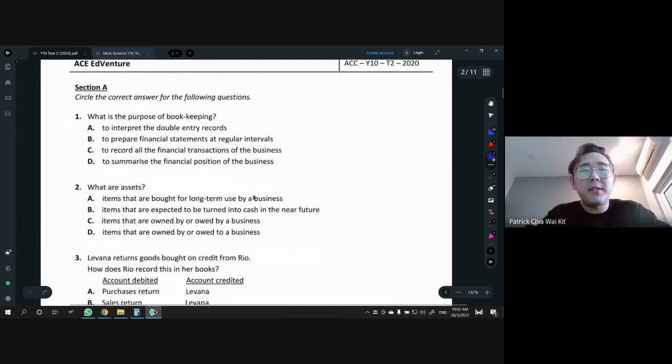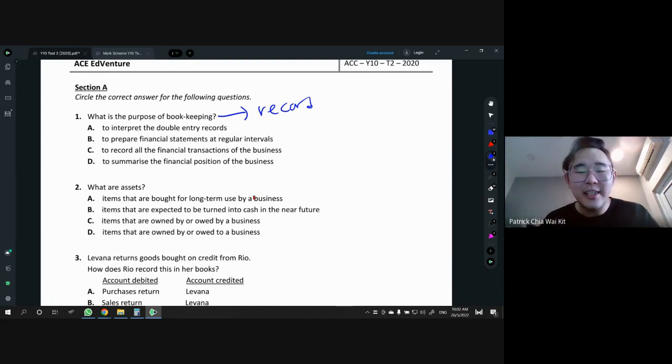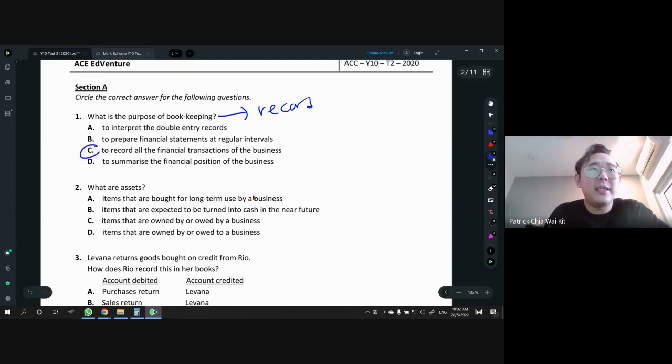Okay, so what is the purpose of bookkeeping? So bookkeeping, remember, the keyword is to record, right? We're going to record all the financial transactions of a business. So is it A, to interpret the double entry record? No, not to interpret. Interpret is like to explain what it is. No. Prepare financial statement? Nope, that's accounting. To record all financial transactions? Yay, this is the answer. Summarize also? Nope.